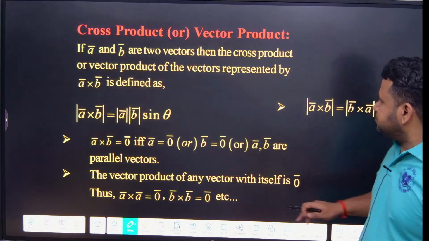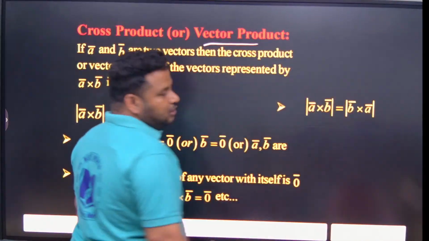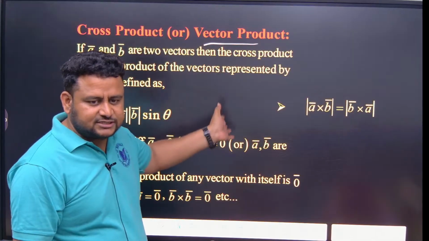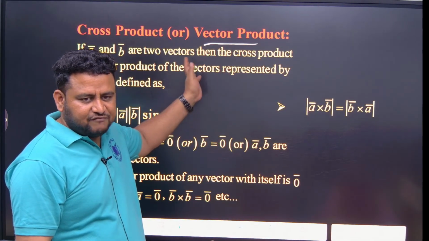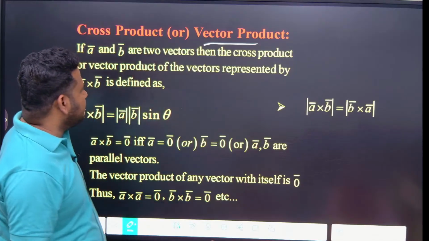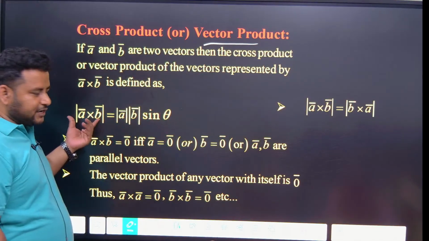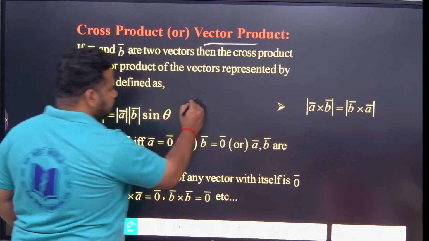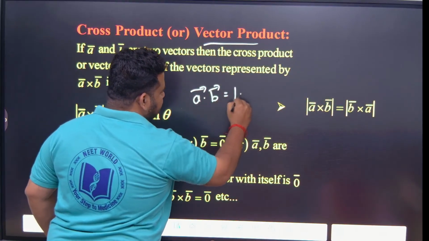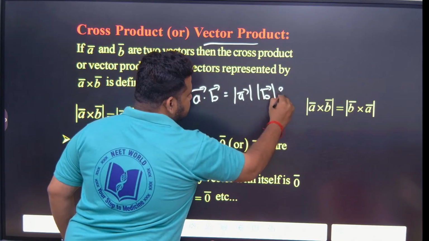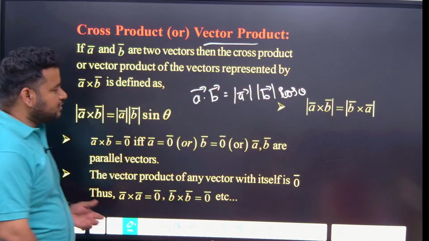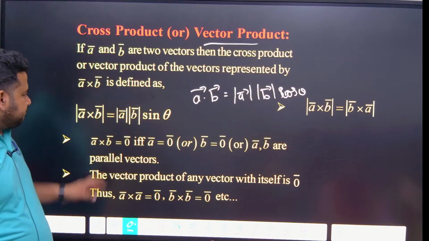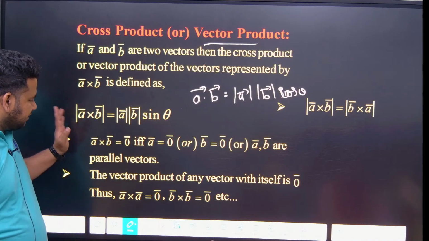Now cross product is also called vector product. In dot product, the result you get is a scalar. Here the answer you get is a vector. That is why it is also called vector product. The vector product, represented by A cross B, is defined by magnitude of A cross B equal to magnitude of A, magnitude of B sin theta. There, A dot B is magnitude of A, magnitude of B cos theta, correct? But here it is sin theta.